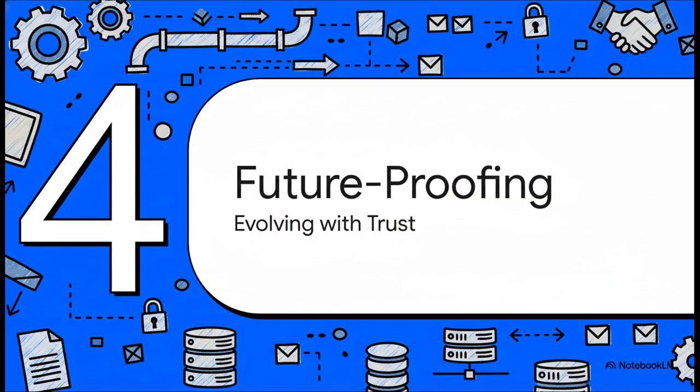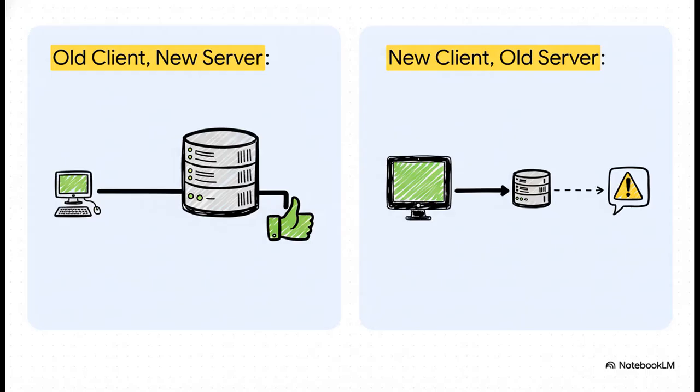Okay, so we have a system for keeping today's promises, but tools have to evolve, right? So how do we introduce new features and make changes without destroying all that trust we've worked so hard to build? Let's talk about future-proofing our contracts. A huge part of this is managing version mismatches. So, scenario 1, an old client connects to your new server. That has to continue working perfectly, no questions asked.